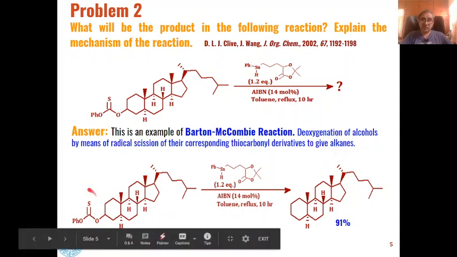Basically this thiocarbonyl moiety will be removed from the substrate and replaced by H, and we will get the corresponding steroidal alkanes as the product in 91% yield under these conditions.